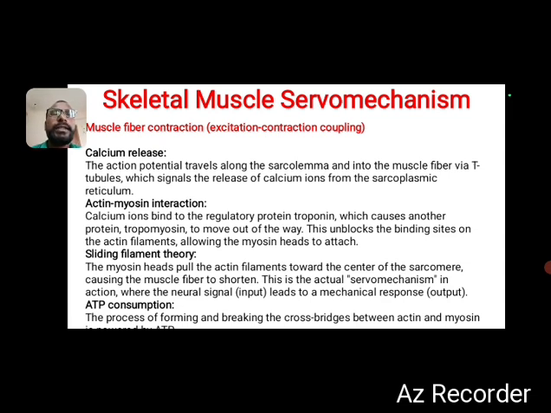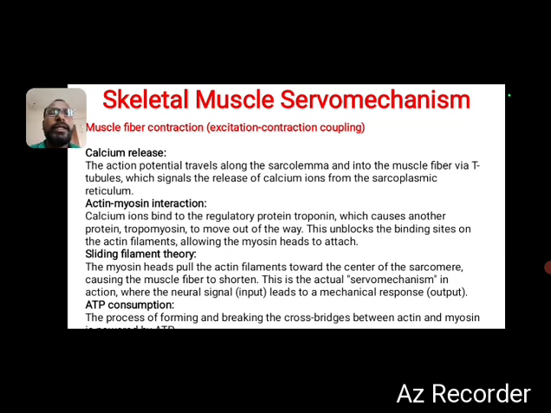The next one is the actin-myosin interaction. Calcium ions bind to the regulatory protein troponin, which causes another protein, tropomyosin, to move out of the way. This unblocks the binding sites on the actin filaments, allowing the myosin heads to attach.